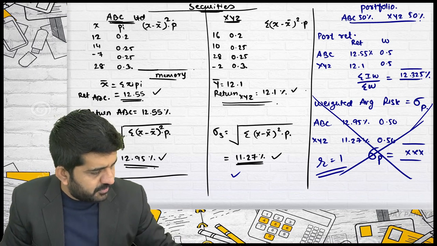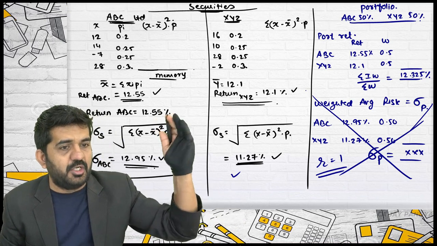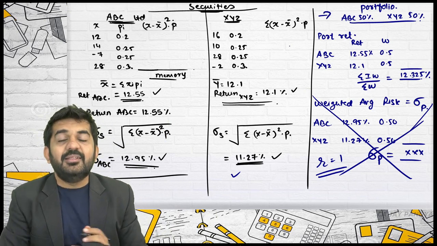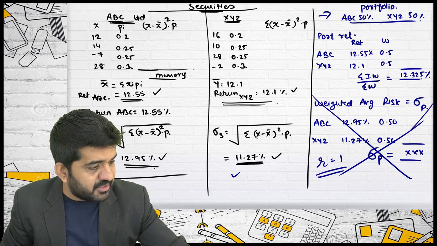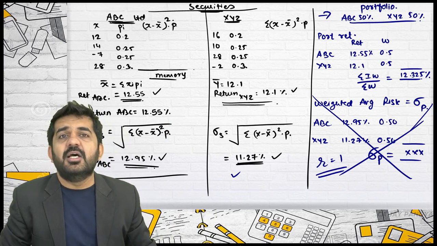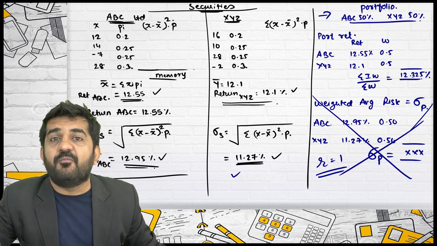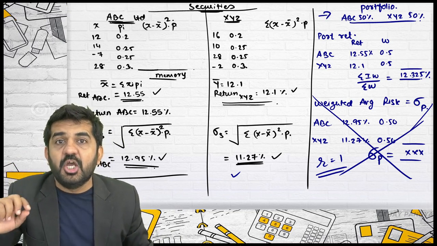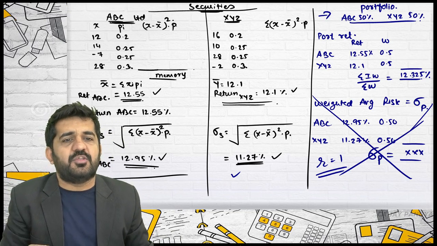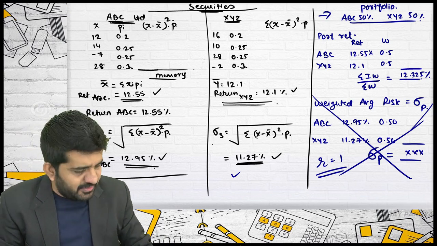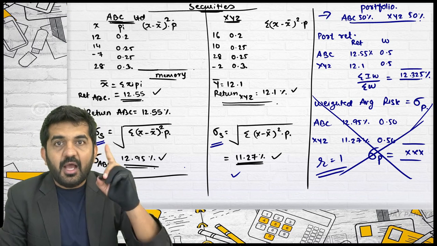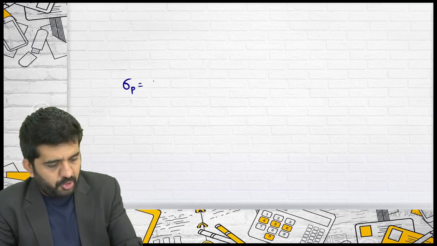But when you go to this blue color side, ultimately what you are doing is finding out the risk and return of a portfolio. Then it comes into the picture whether you should consider risk reduction through diversification or not. Now understand, standard deviation of X is available, standard deviation of Y is available. I need R, because in the Markowitz formula R is required. Let me find out the standard deviation of portfolio. How can it be found out?